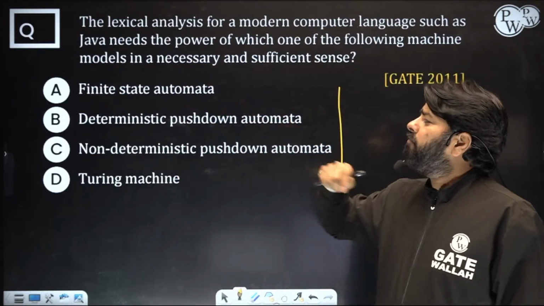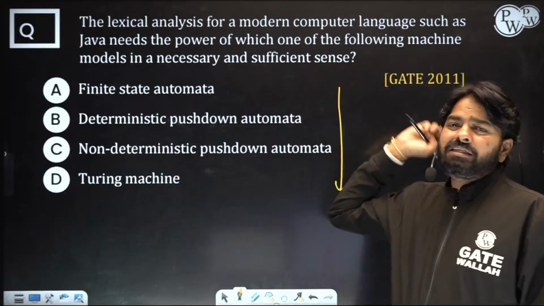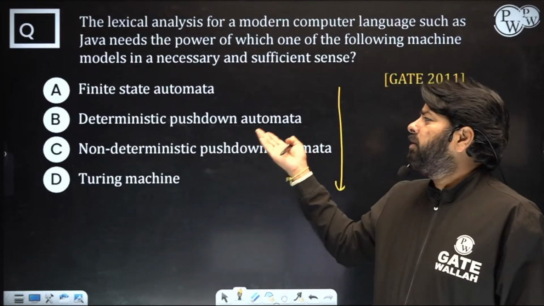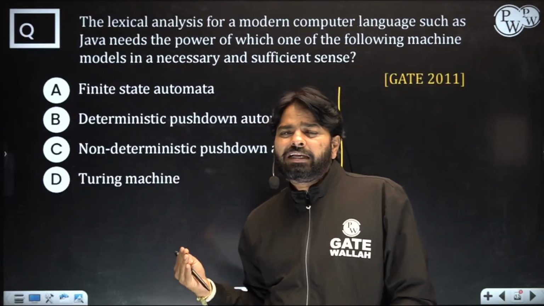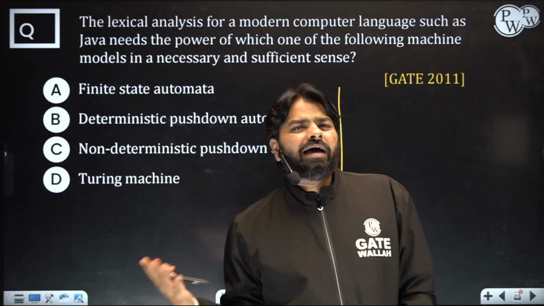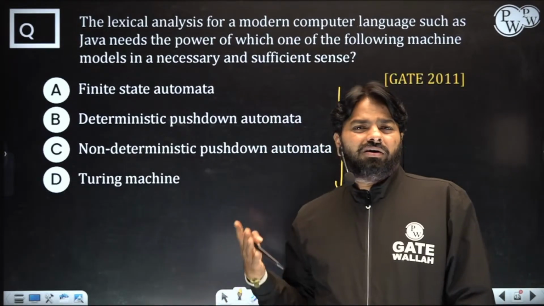Okay. Now finite state automata, can it be used to represent a lexical analysis, or does it have equivalent power? Why is it enough to design lexical analysis? Because lexical analysis depends simply on tokens. All the tokens have patterns like keywords, identifiers, operators.